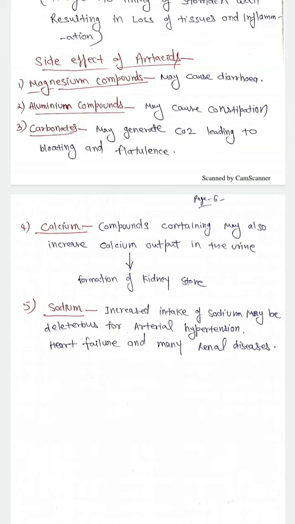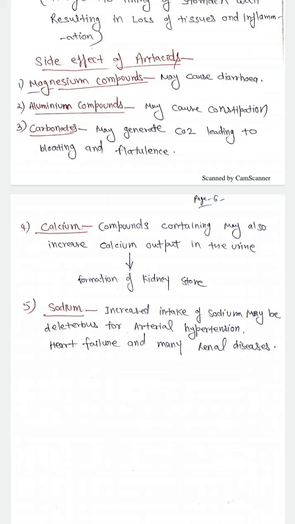What are the side effects of antacids? The magnesium compounds may cause diarrhea, the aluminum compounds may cause constipation, and if we use carbonates, they may generate carbon dioxide leading to bloating and flatulence. The calcium compounds may increase the calcium output in the urine, and that may lead to formation of kidney stones.